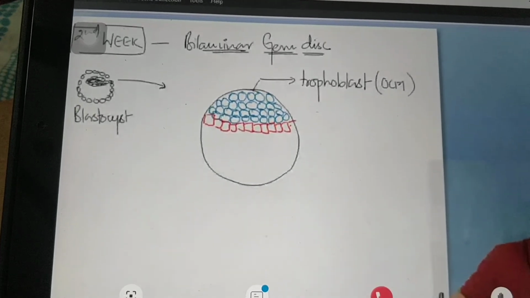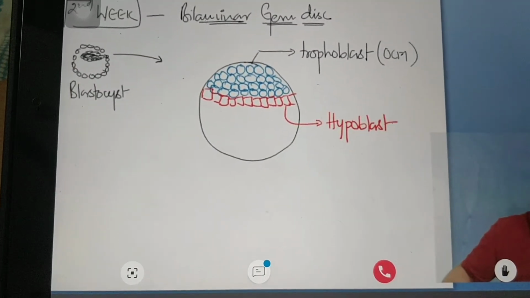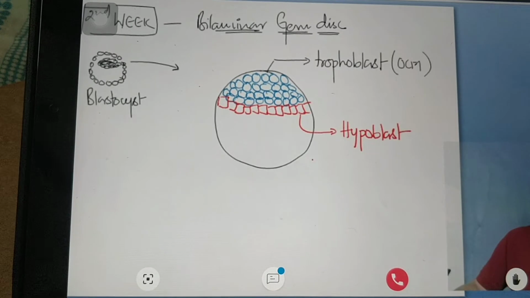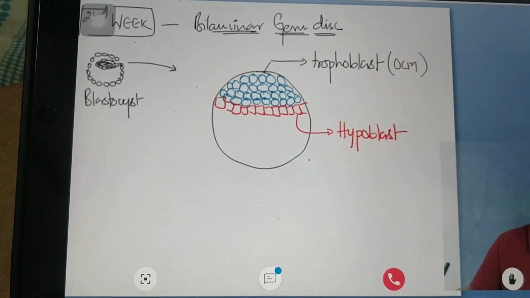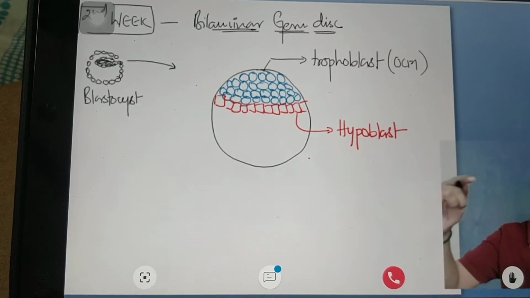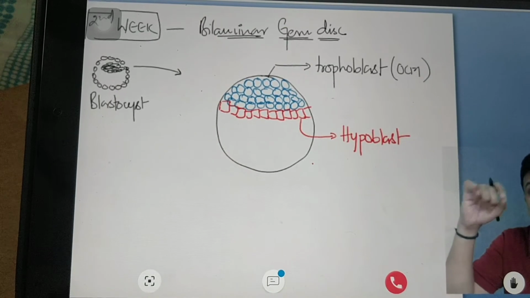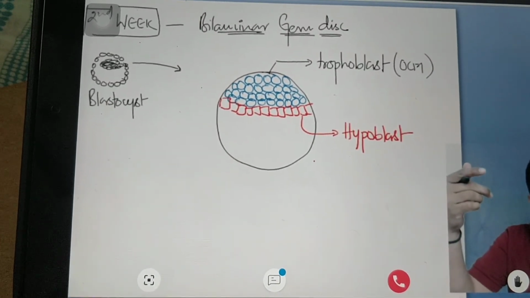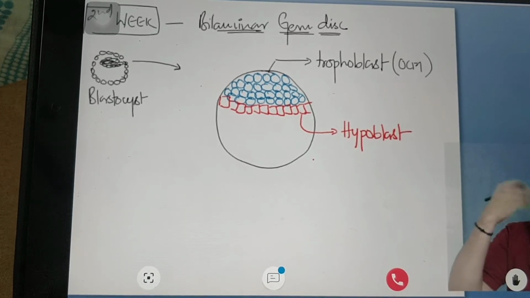And yes, this is the hypoblast, sir. And remember, my dear friends, hypoblast is the one which is going to become endoderm. Within a few minutes, I'll prove to you that it is the one which is going to become your definitive endoderm.